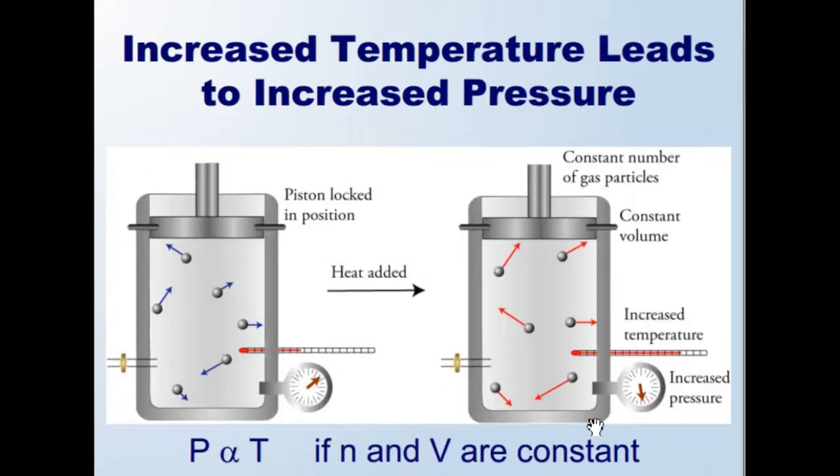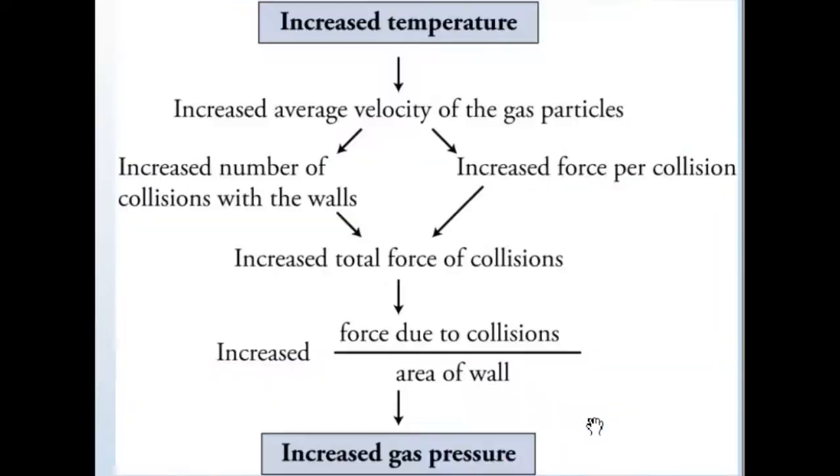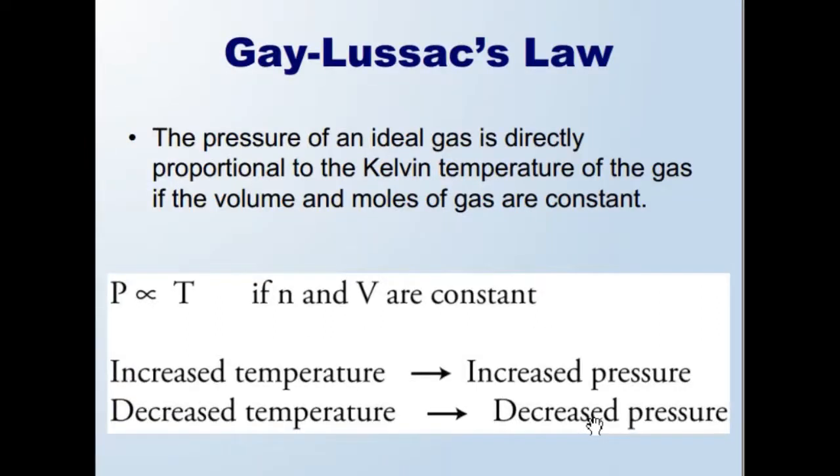Increased temperature leads to increased pressure. P is directly proportional to T, N and V are constant. Gay-Lussac's law.